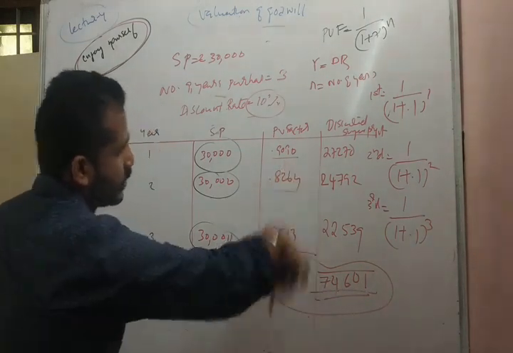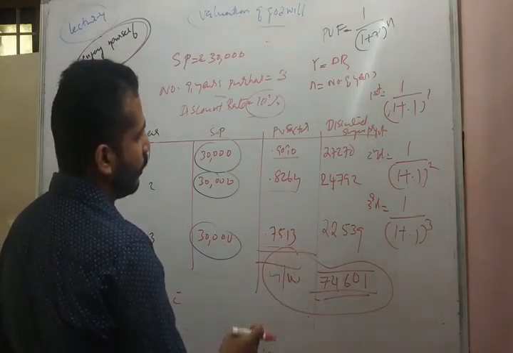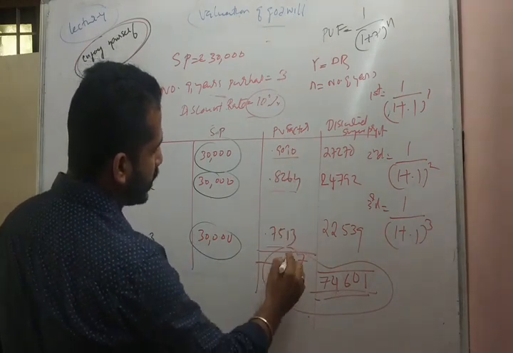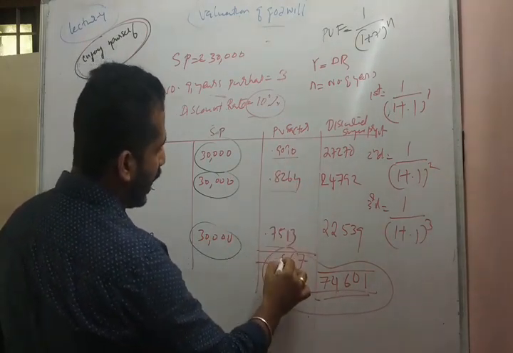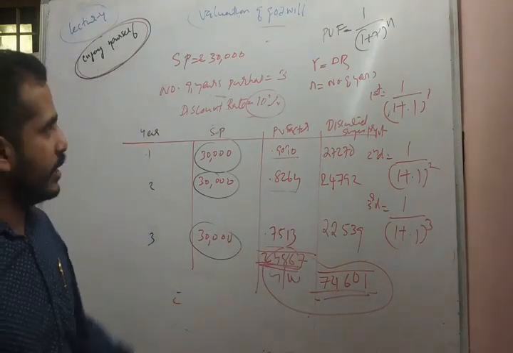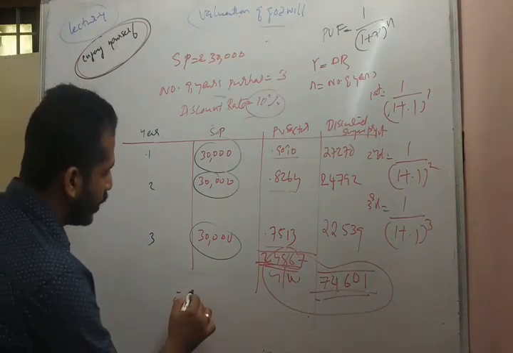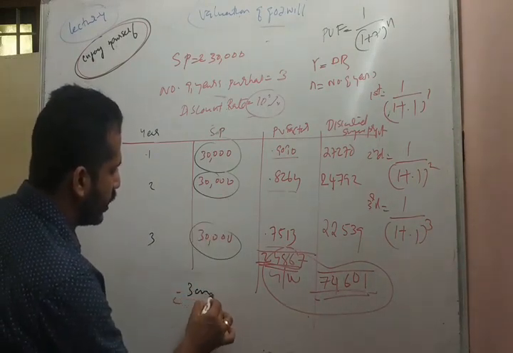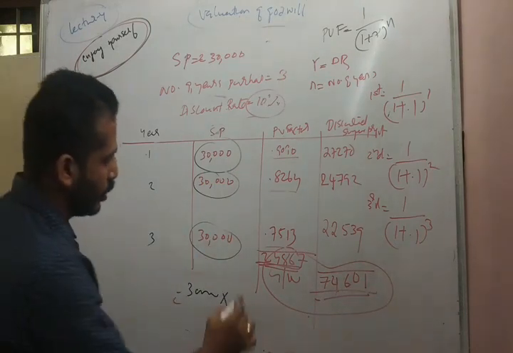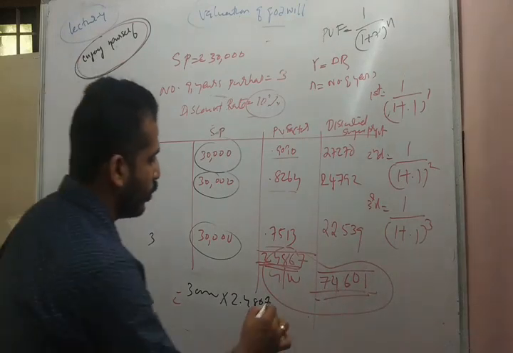Get the total of 0.9090 plus 0.8264 plus 0.7513. That is 2.4867, the sum total of the PV factors. Just apply 30,000, which is common. So 30,000 into 2.4867, then also you will get 74,601.